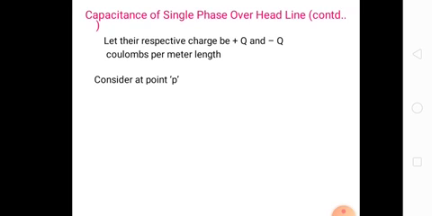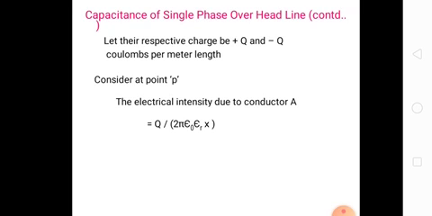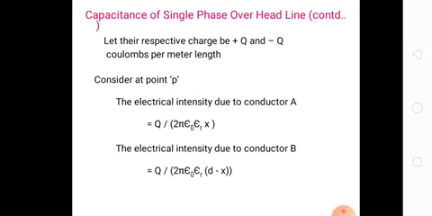At point P the electric intensity EA is equal to q by 2 pi epsilon naught epsilon r into x volts per meter. The electric intensity due to conductor B is q by 2 pi epsilon naught into d minus x, since at point P the distance from B is d minus x.